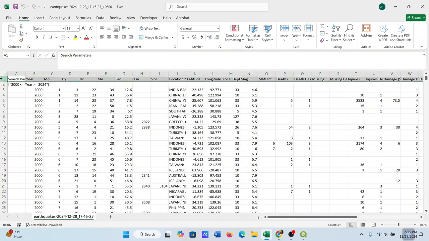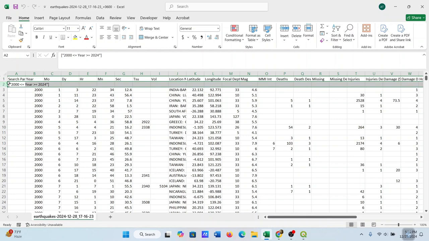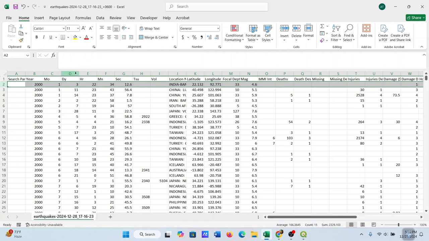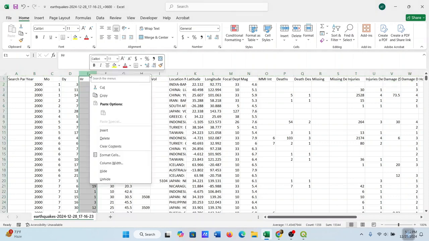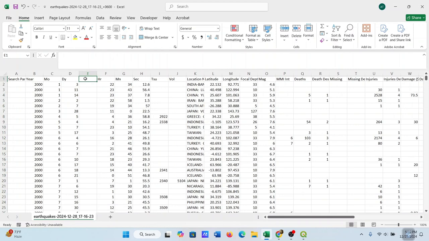And the first row is the header row, and it shows the year, month, and day in separate columns. And the second row we don't need actually, so I'll delete that. And then I need a column that has year, month, and date together. So to create that column, I'll insert a column, then give a title